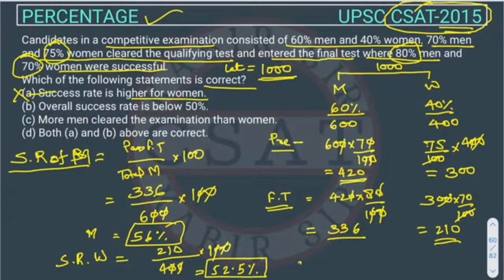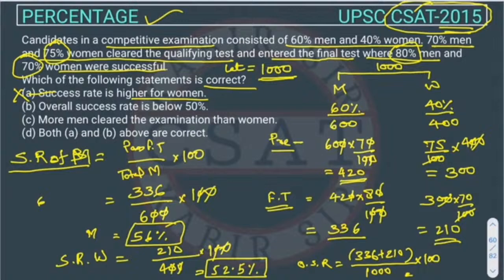Overall success rate will be total candidates who pass the exam. That will be 336 plus 210. And what was the total number of candidates who appeared in the exam? 1000 into 100. Right. I have less space here, so I am solving it here.